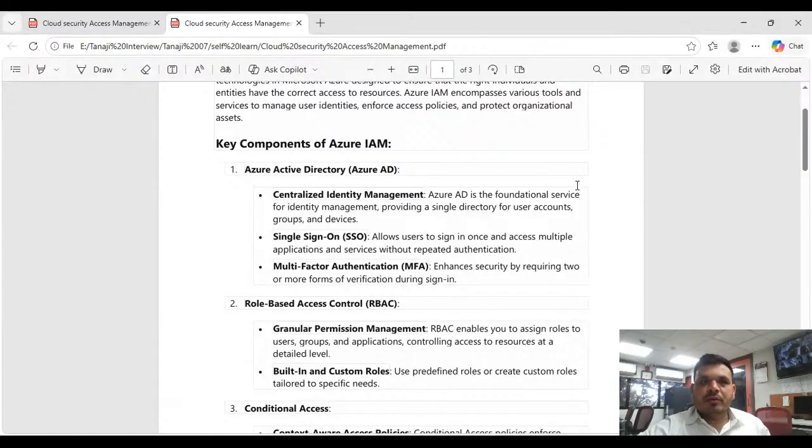For example, if you have a third-party or any application configured in the organization and you configure SSO, with one credential you can log into multiple applications and multiple environments. That is called SSO. It helps reduce password redundancy. If you have multiple applications, it is very difficult to manage each and every password. So if you configure single sign-on, it is easier for us to log in as well as access those applications.